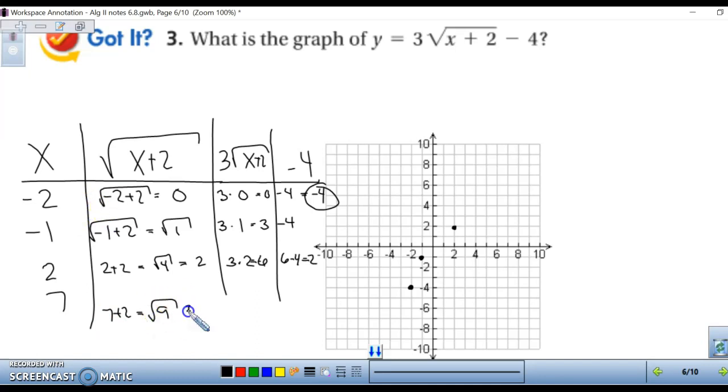Square root of 9 is 3. 3 times 3 is 9. Minus 4 is 5. So we have 7, 5. Connect the dots. It looks like it was stretched out quite a bit and translated to the left 2 and down 4.